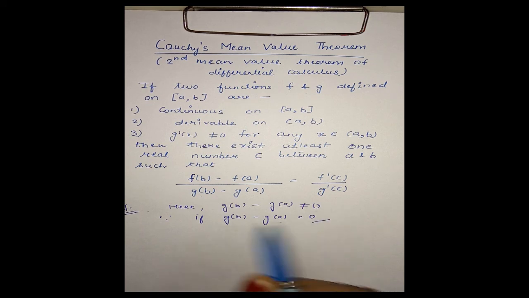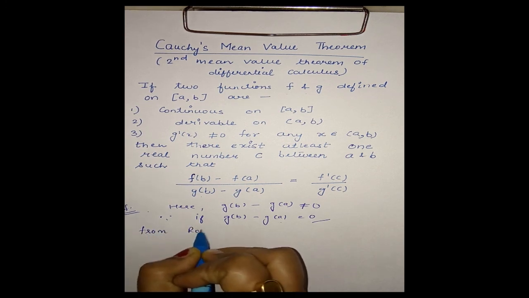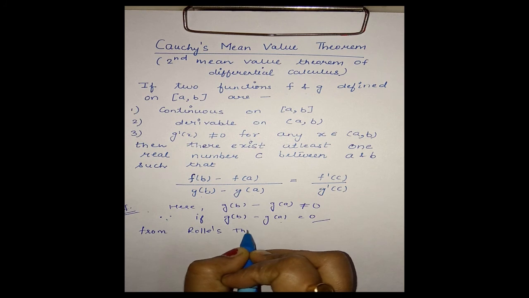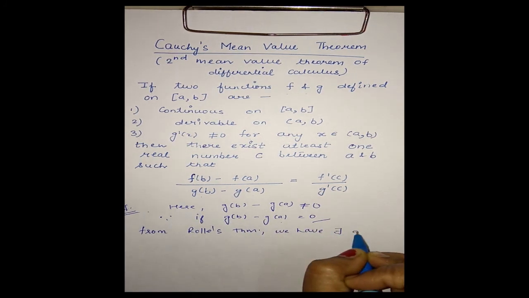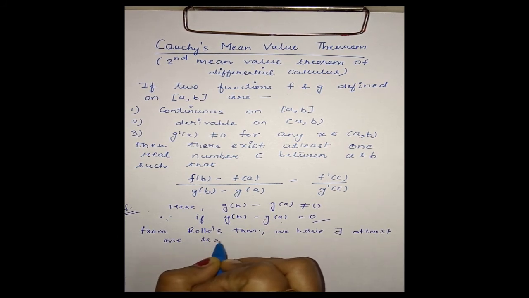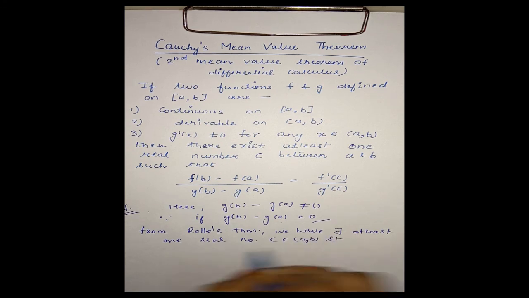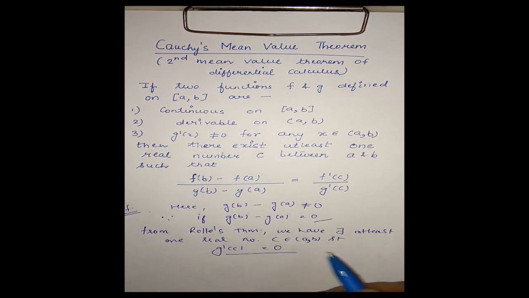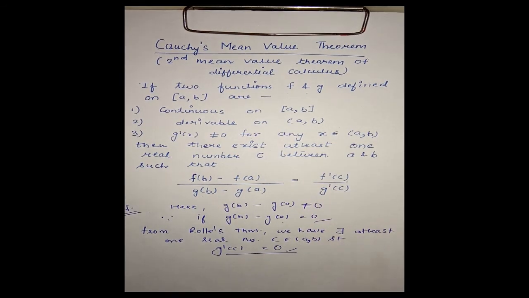And from Rolle's theorem, we have there exists at least one real number c in the open interval (a,b) such that g'(c) is equal to 0. This holds from Rolle's theorem, but this will contradict the third condition of Cauchy's mean value theorem.